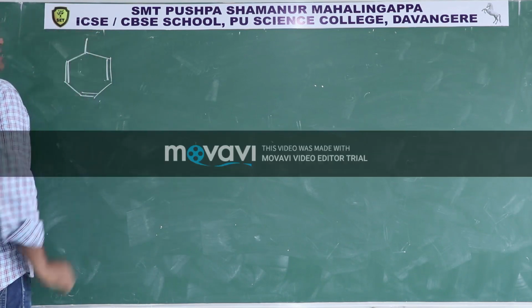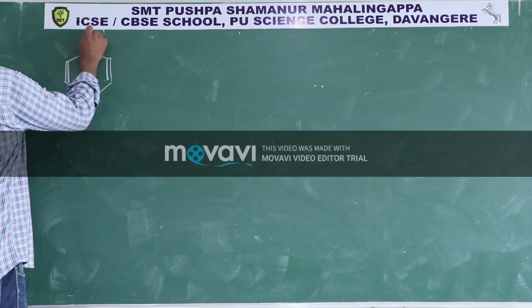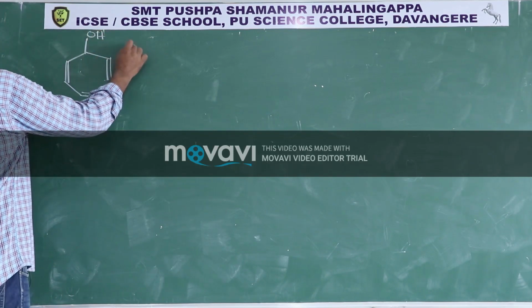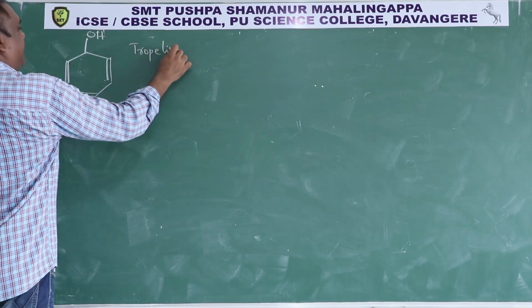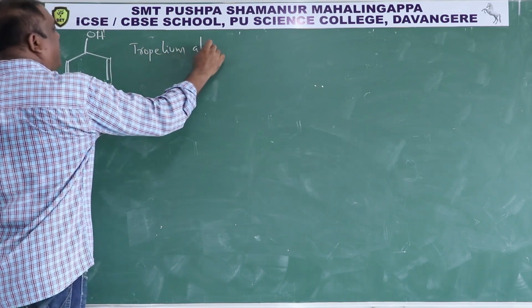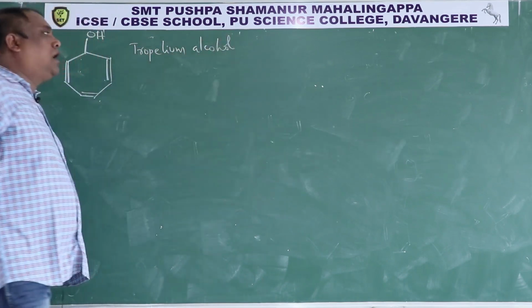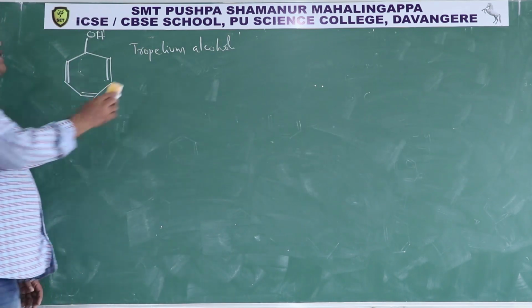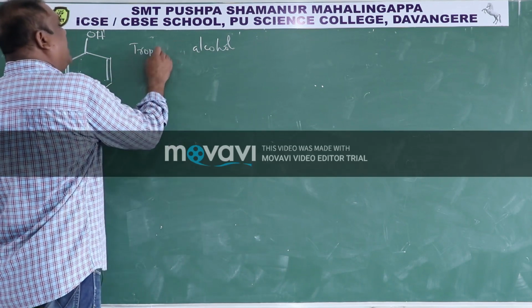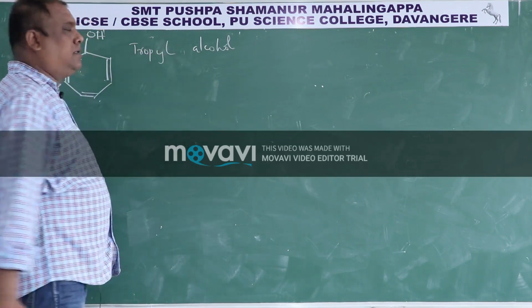Here chlorine was there, it was called tropylium chloride. This is tropylium alcohol, or tropyl alcohol, more correctly.